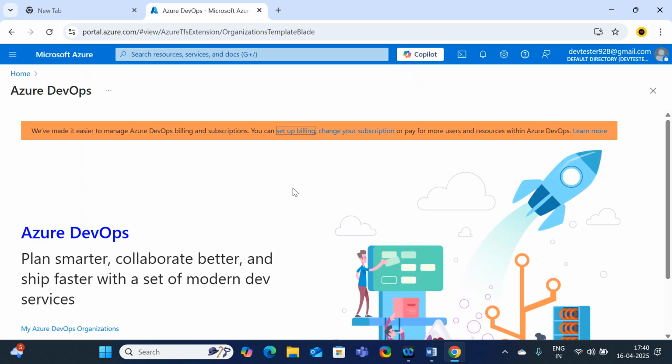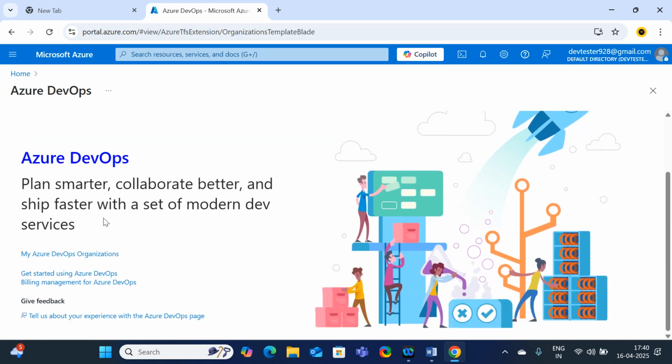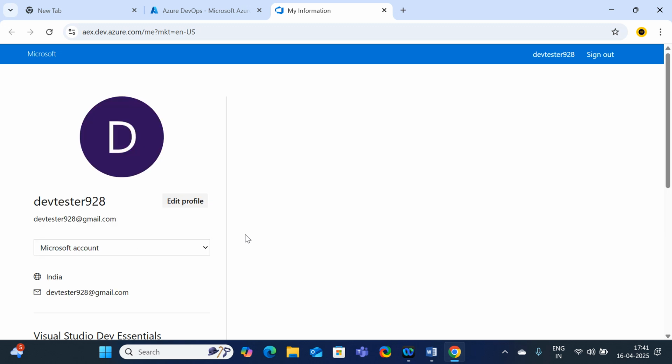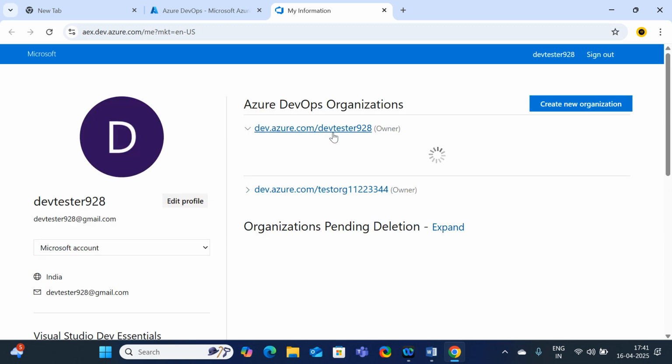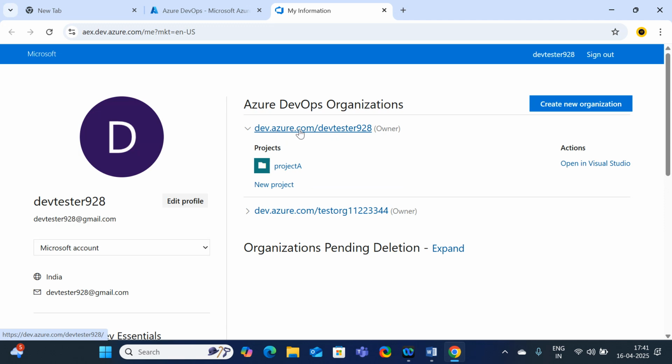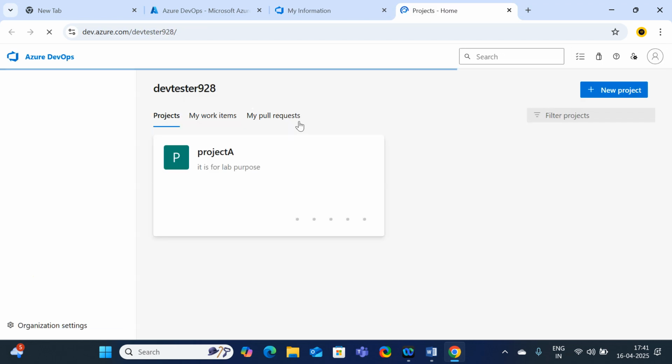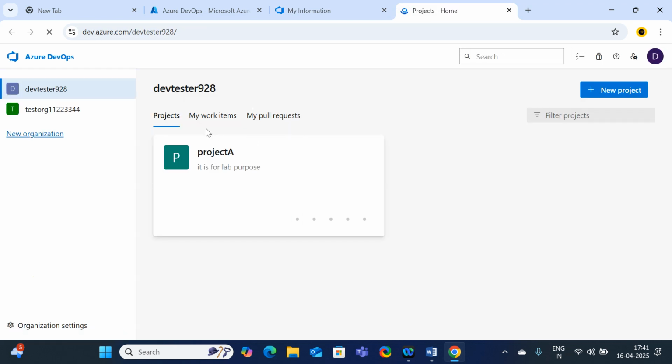Just click on it, then you will be redirected to this page. Click on My Azure DevOps organizations. It is going to list out whatever organizations are available. Here I am going to connect to dev.azure.com/devtester928. Then I will be logged on to the dev portal. Just please have a look at it.